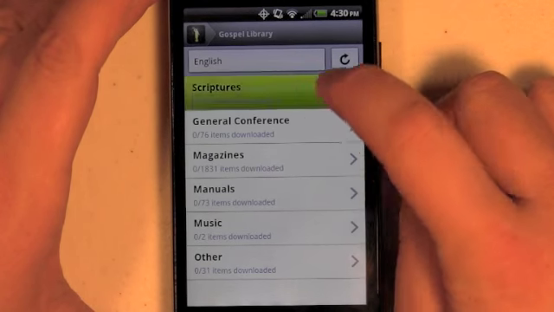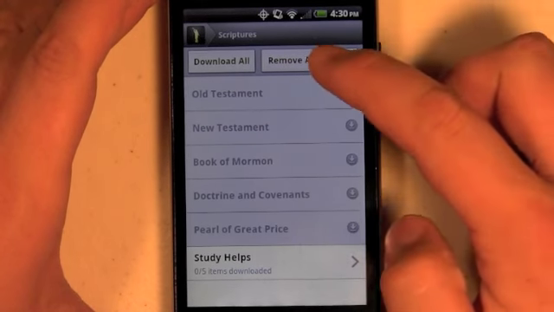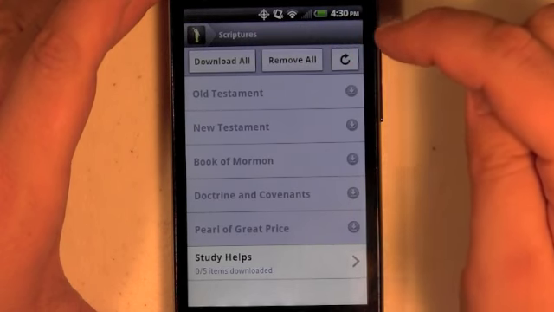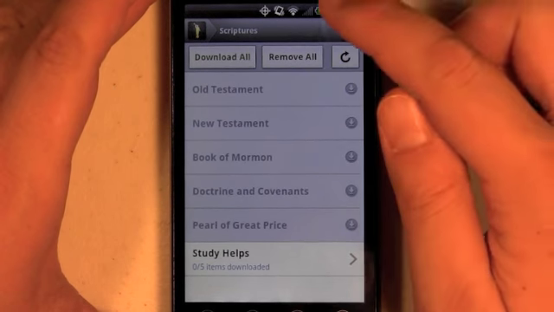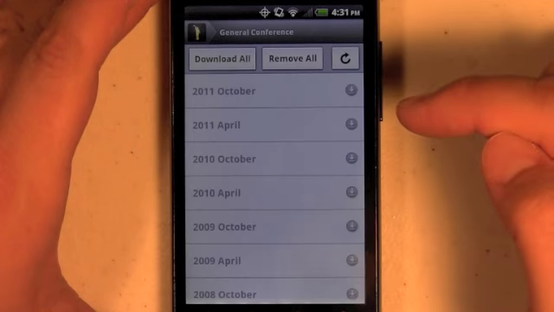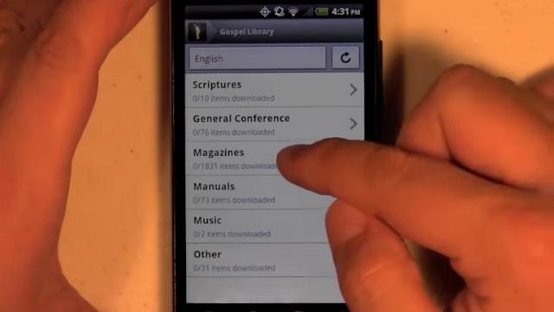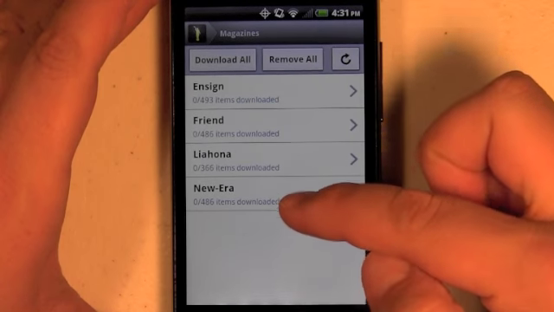Once you're there, you can start to download content. You'll notice that we have the same options we've had in past versions. We have the download all, remove all, and then we also have a refresh button that will refresh what content's available in the catalog. We have changed the behavior of download all so that now in a top level, this is best noticed in something like magazines where we have a lot of subcategories.